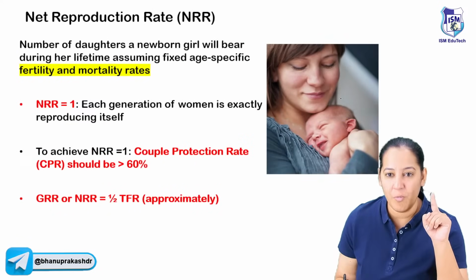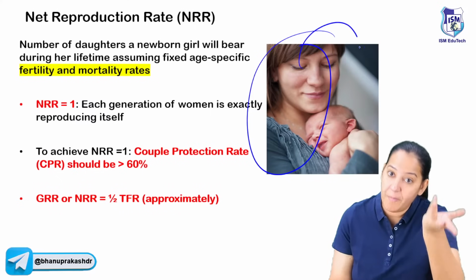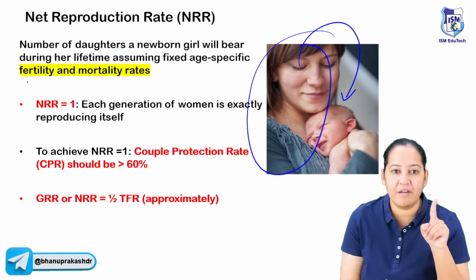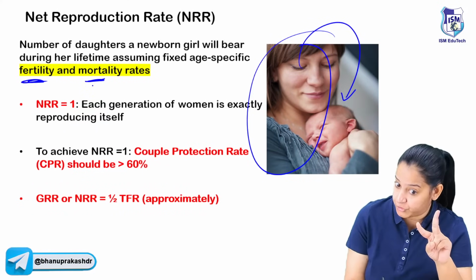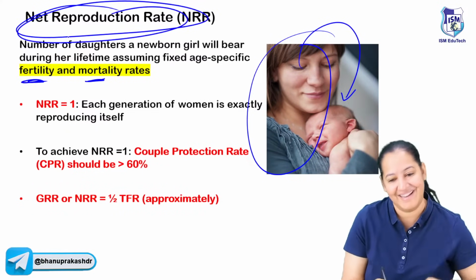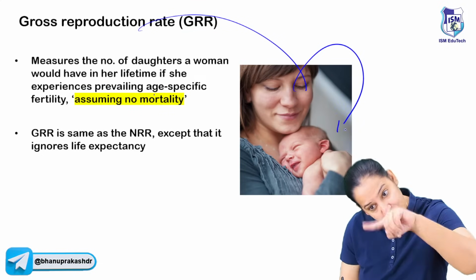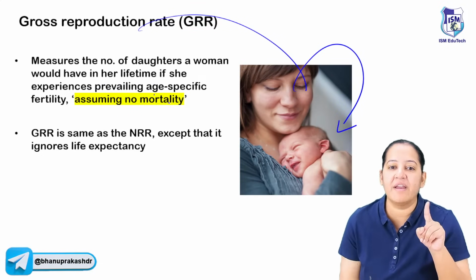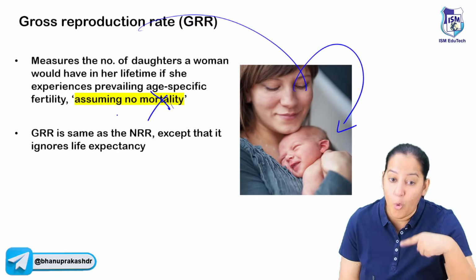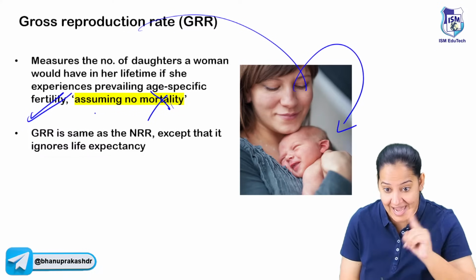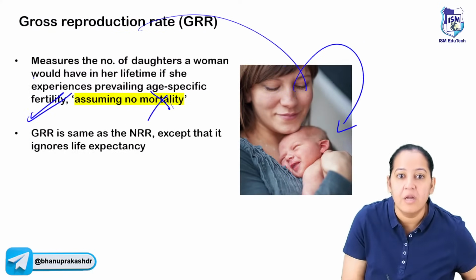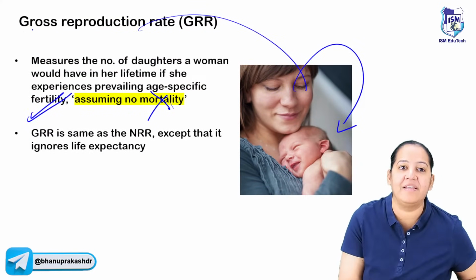So a newborn girl is there. In future, how many daughters will she give birth to? But we are considering fertility and mortality both. So it is NRR. And GRR is the same. The newborn girl, how many daughters will she give birth to in future, but we are assuming no mortality. We are assuming only fertility, but no mortality. Here we are assuming both. Here we are assuming only fertility, no mortality, that is GRR.